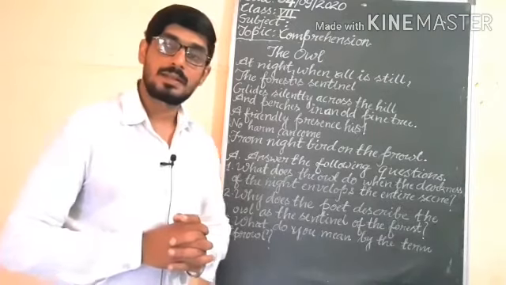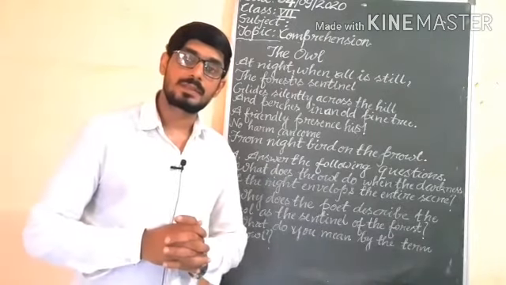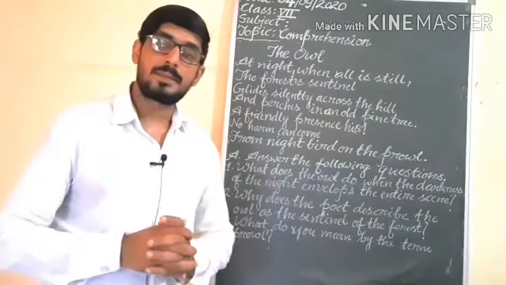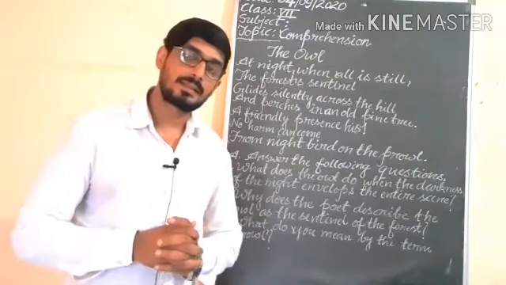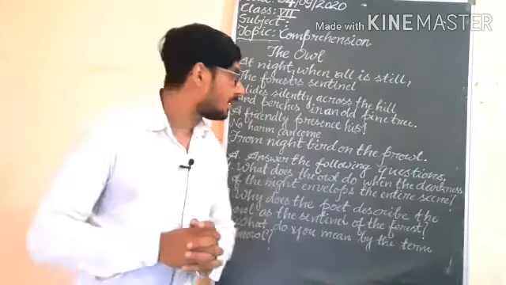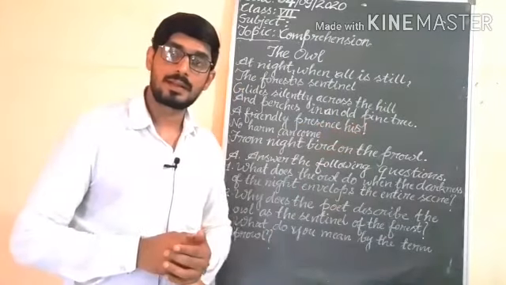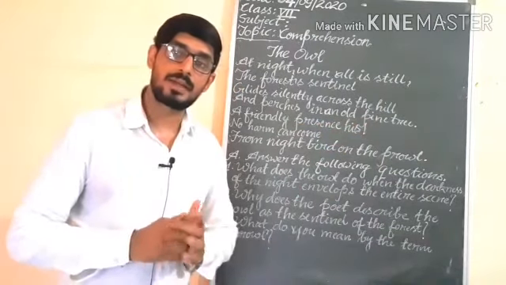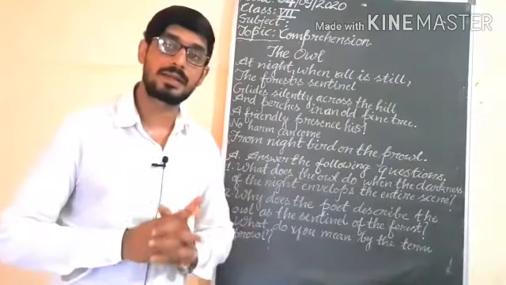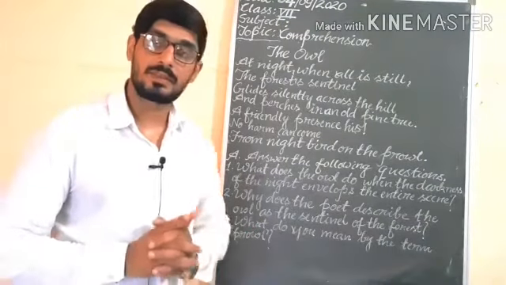Understand? The owl moves across the hill and sits on an old pine tree. Understand? When everywhere is silence, complete darkness in the forest.